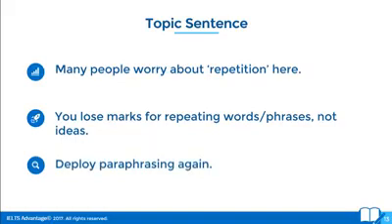So how are you going to vary your language? You shouldn't be using the same words and phrases over and over again, but you have to use the same ideas. And how you do that is you paraphrase again. Now, when I tell students this, they say, "Oh, but I can't paraphrase. I don't know how to paraphrase. I don't know how to vary my language." To get a 7 or above, which is what most of you want, you have to be able to paraphrase multiple times throughout the essay. Basically, if you're saying, "I can't do that," you're saying, "I'm not ready to get a 7 yet." That's basically what you're saying, because that is what is required.